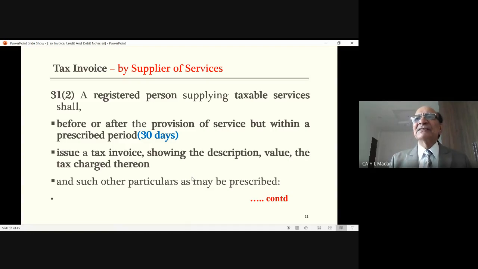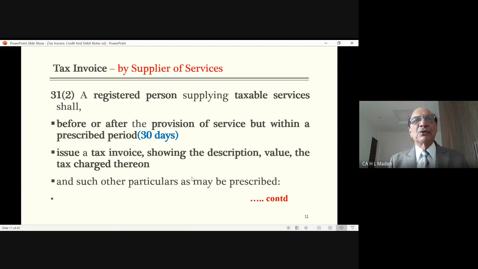This only happens whenever there is a survey in the office, whenever there is any scrutiny, whenever they call you to come with your books of accounts. While checking your accounts and records, they come to know that this service was complete at that point of time, but you have not issued the invoice, therefore you are liable to pay tax on that.